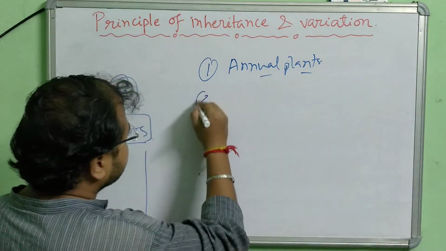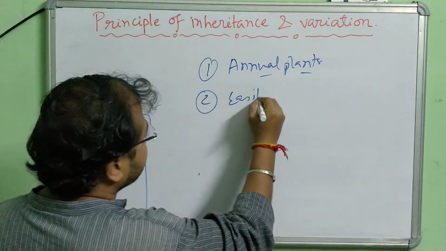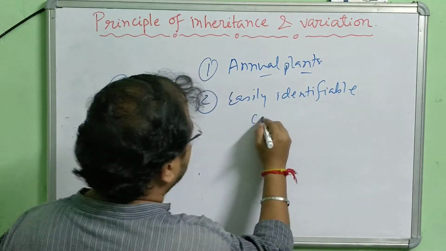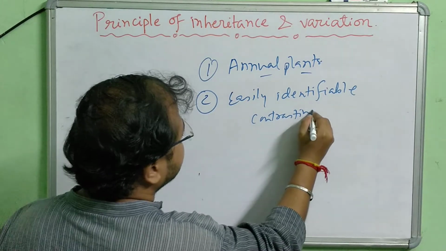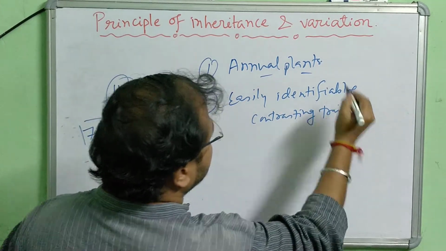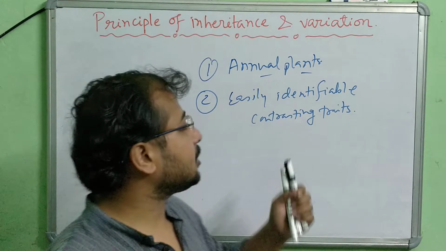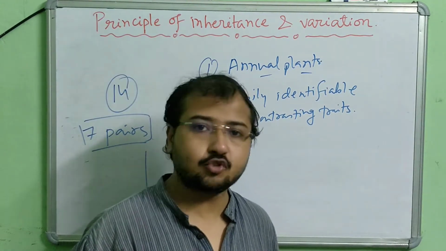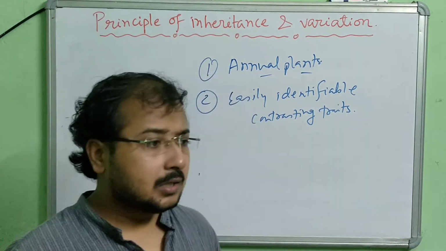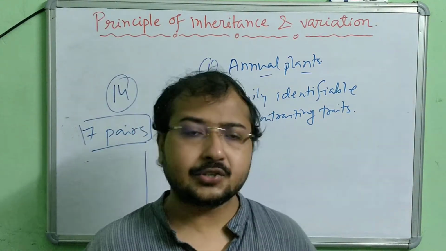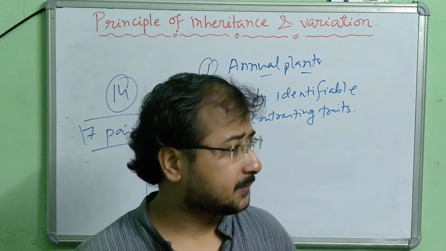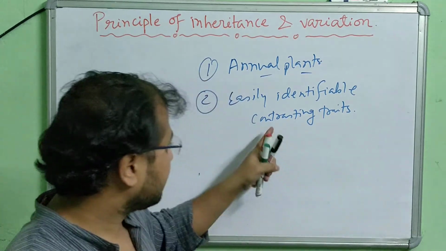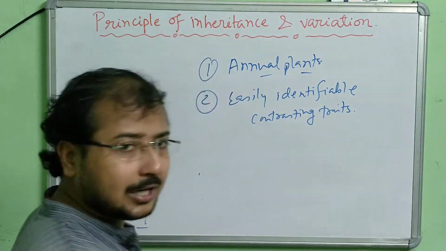The second advantage is easily identifiable contrasting traits in the garden pea plant. This is one more advantage, because there are many contrasting characters in different plants that we don't easily identify. But in the pea plant, they are easily identifiable. So this is one more advantage.